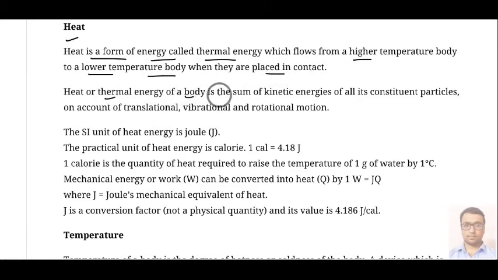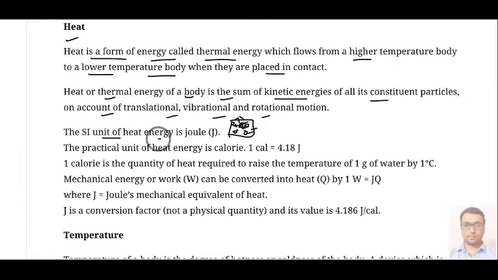Heat or thermal energy of a body is the sum of kinetic energies of all the constituent particles on account of translational, vibrational and rotational motion. In any body we have so many particles; they can vibrate, or translate from here to there if it is a liquid, or rotate also in the case of gases. The sum of all types of kinetic energies is called heat or thermal energy.